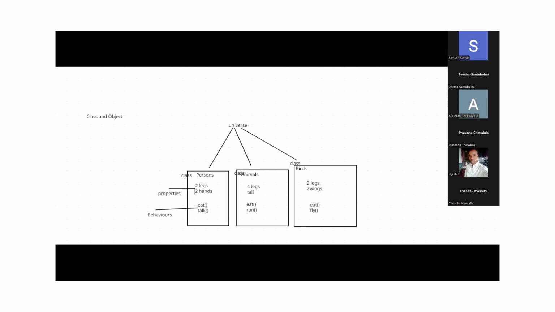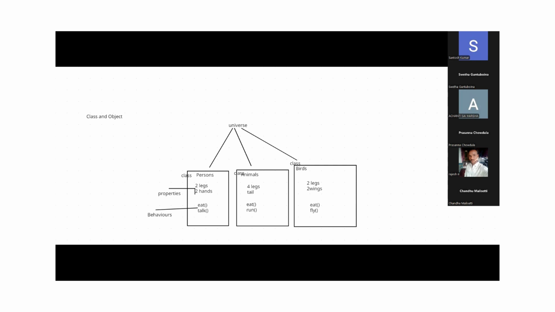Now let's take persons. Persons means what? Most of the people, right? Person is one. Persons means many. Person is single, persons means many. So we are defining the classification of persons, how the persons will be. We are defining the person's properties and behaviors. So all the properties and behaviors we have defined in one classification, one structure, that is called class.